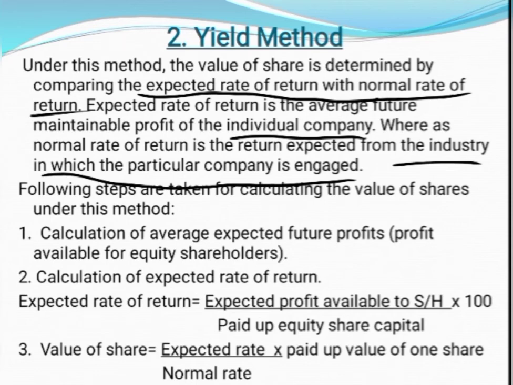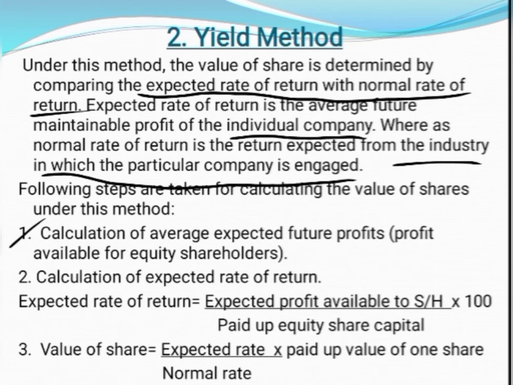Here we have to follow a few steps to calculate the value of share. In the first step, we calculate the average expected future profit, that is the profit available for equity shareholders. In the previous method, we calculated the net asset available to the equity shareholders. Same way, here we are going to calculate the profit available for the equity shareholders, that is, the profit which can be distributed among them as dividend. From the given profit, we are going to deduct the interest on debentures or interest on bank loan, etc.